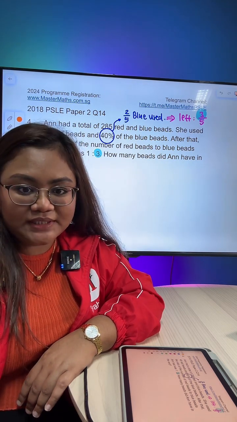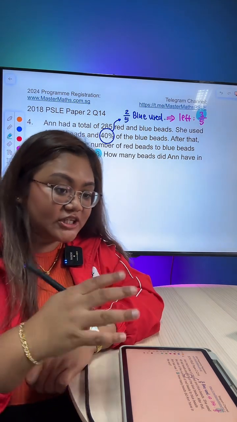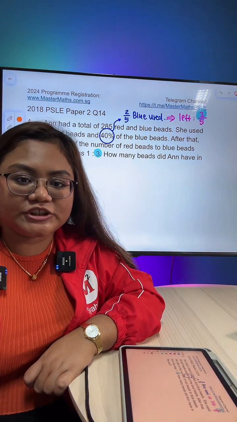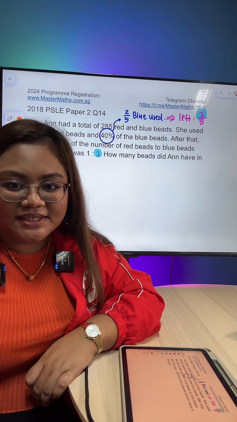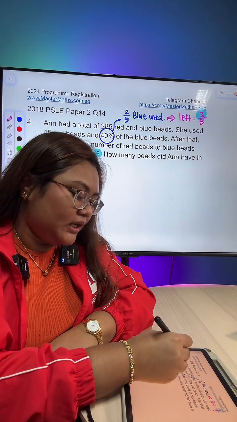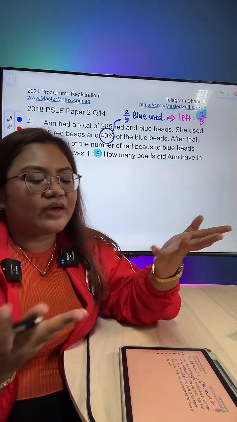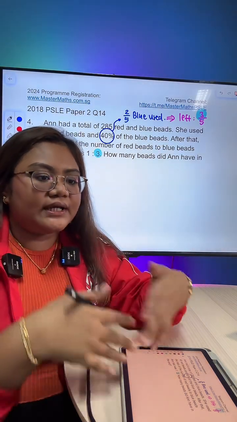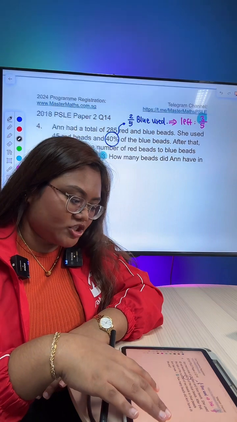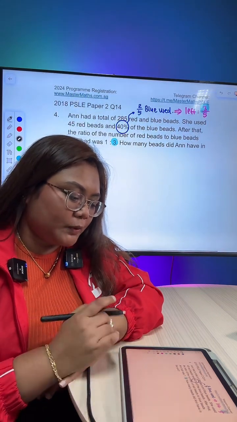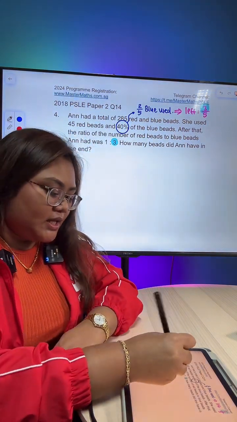Let me finish up this question, then I answer some of your questions, okay? Yes, I will use unitary method, indeed. So from here, all I'm going to do, like what I love to do, is organize information.